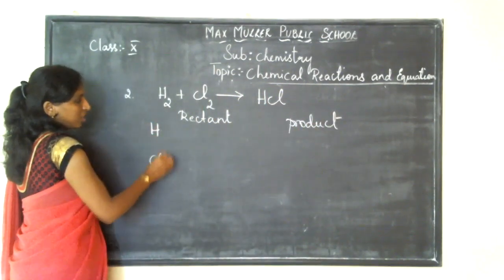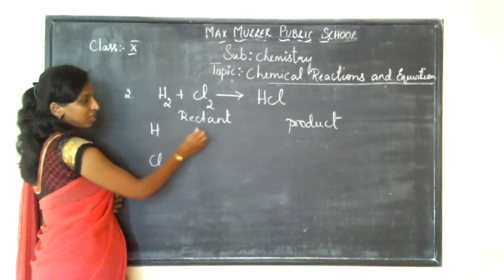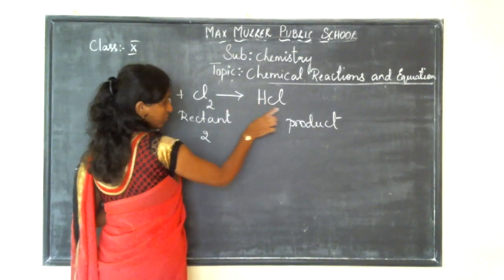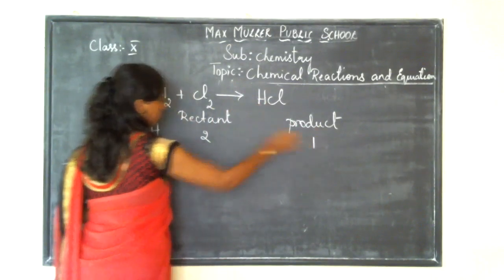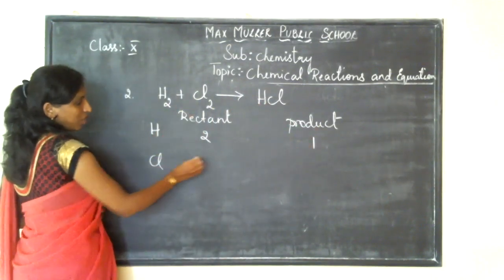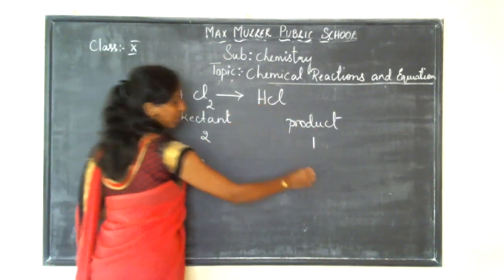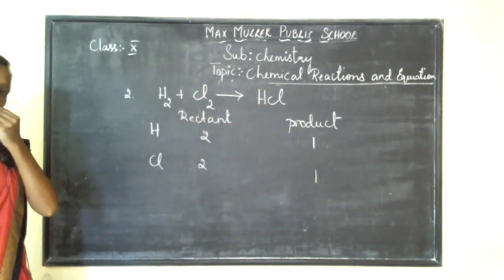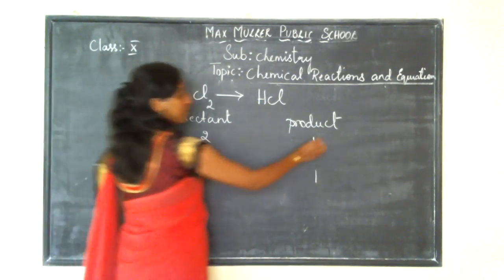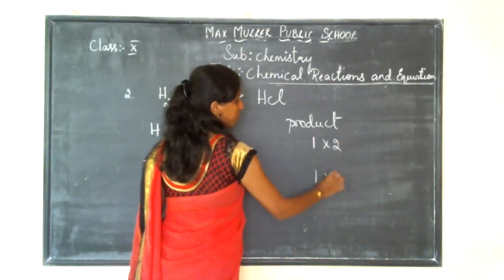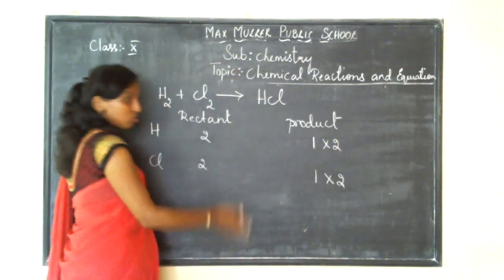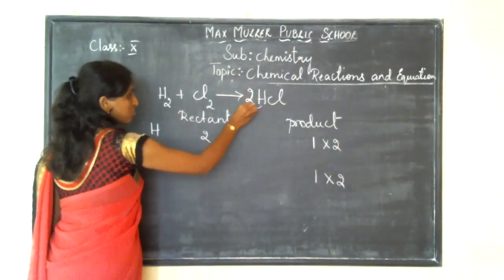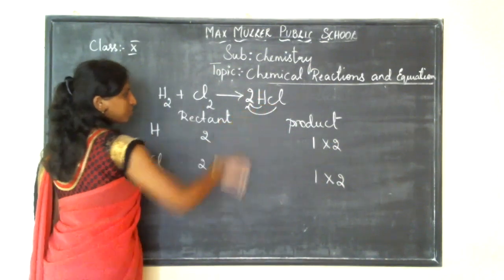Hydrogen, chlorine. Hydrogen, how much do you have in your reactant? 2. In your product, how much do you have, children? 1. And chlorine, how much do you have? 2. Here, how much do you have? 1. So what should I do? I have to multiply the product by 2. That's all. I should not multiply by 4. If I take 2, that's enough. Hydrogen is 2, chlorine is 2.